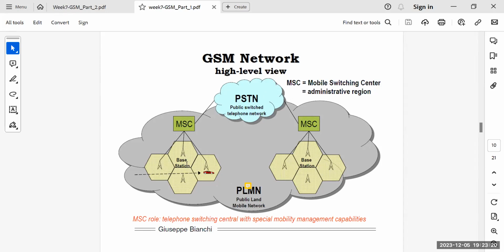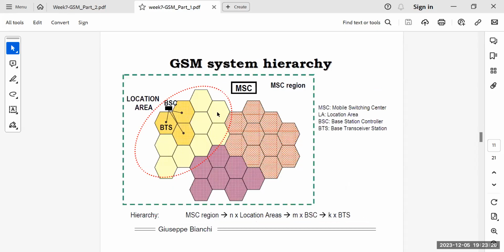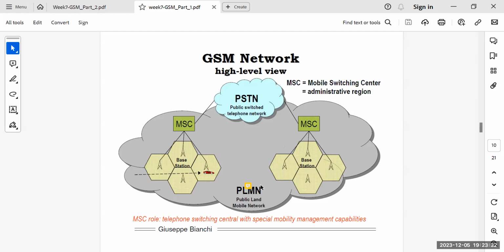So we will be talking about these base stations, MSCs, in a little while. Over here, you see that this is an MSC region. So keep this thing in your mind, that first of all, you are under some cell, that is the cell created by a base station. And a number of base stations are connected to MSCs, and a number of MSCs are within some public land mobile network. So when you go out of this light blue cloud, that is some other network. For example, that is a public switch telephone network. So you are supposed to go out of this gray cloud. So eventually you have to pass through some MSC, right?